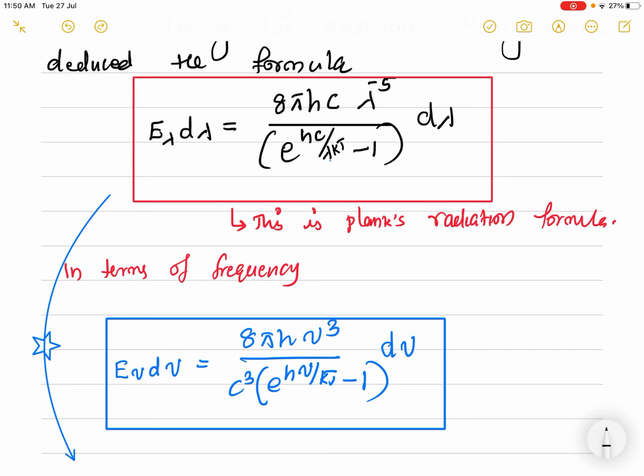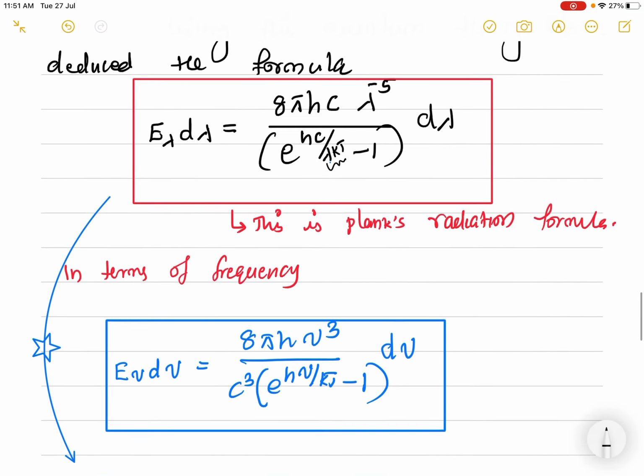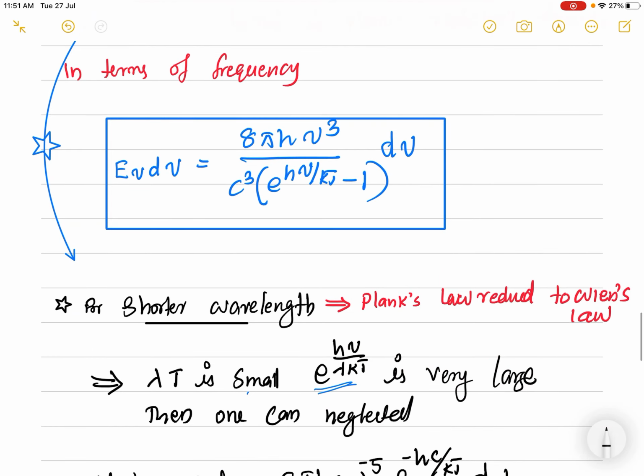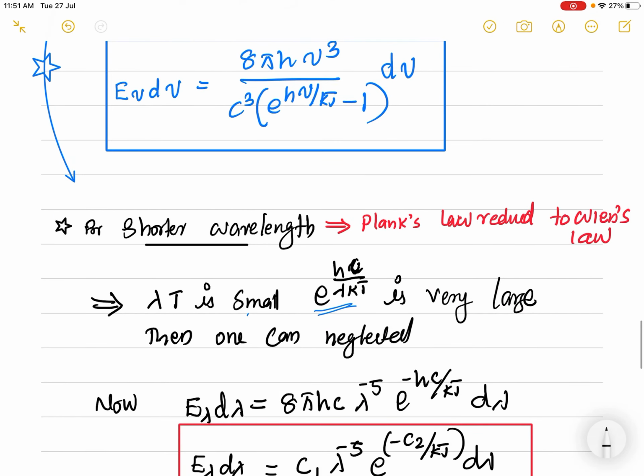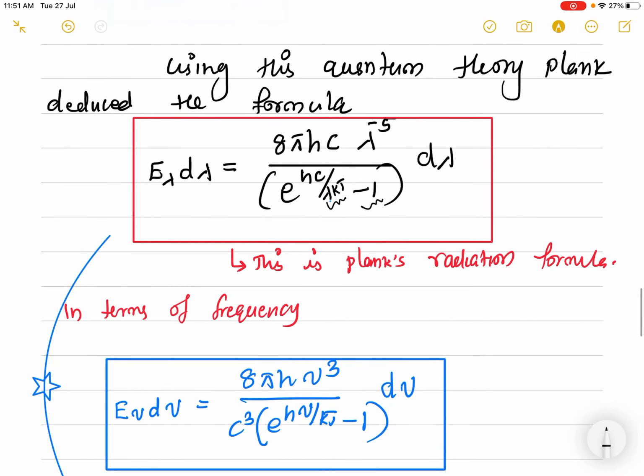For shorter wavelength, lambda T is very small, so hc by lambda kT is large, and e power hc by lambda kT is very large. So I can neglect the minus 1.